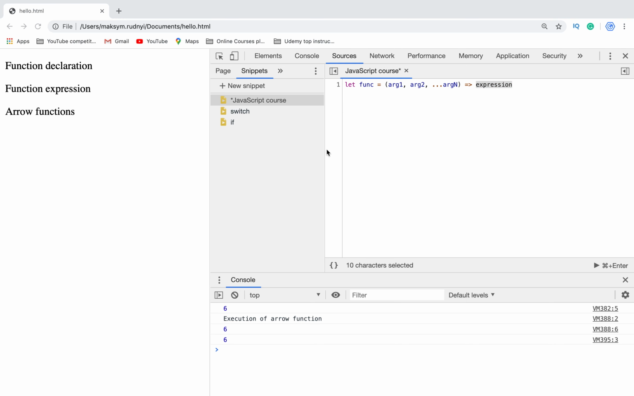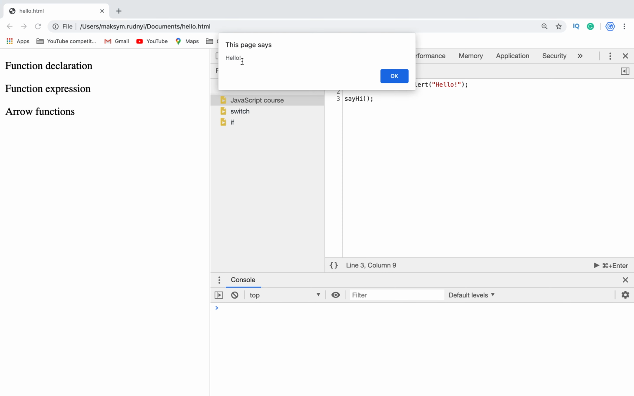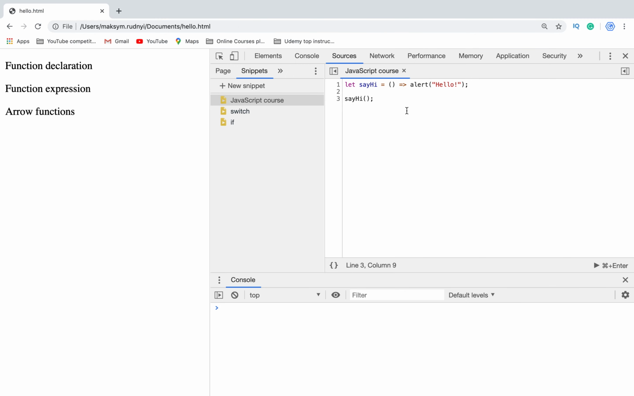One more small sample, let's take a look. So we create a function sayHi, and the expression of this function will be just an alert with some text, and then we will call this function. Let's try. Hello. So that's how JavaScript arrow functions work. It's a very popular approach, and really it's my favorite way how we can create functions in JavaScript.